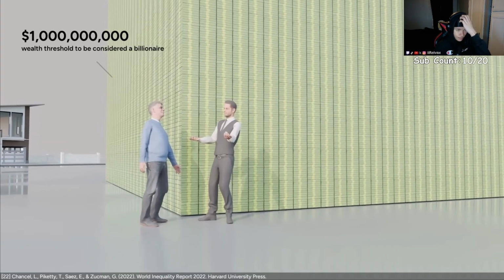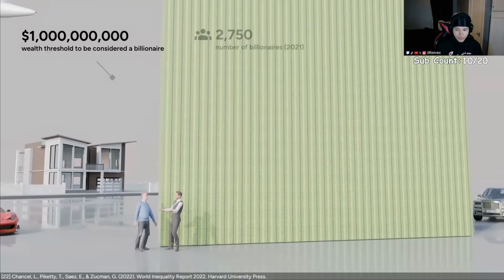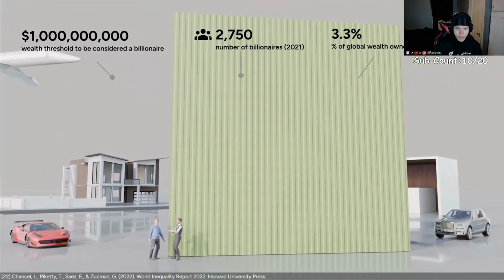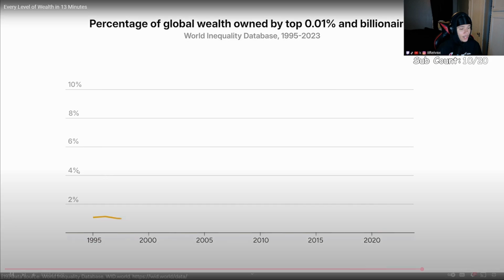If your wealth is at least $1 billion, then you're considered a billionaire. There are roughly 3,000 billionaires in the world, and they own 3% of the world's wealth. Over the years, the wealth of global billionaires...